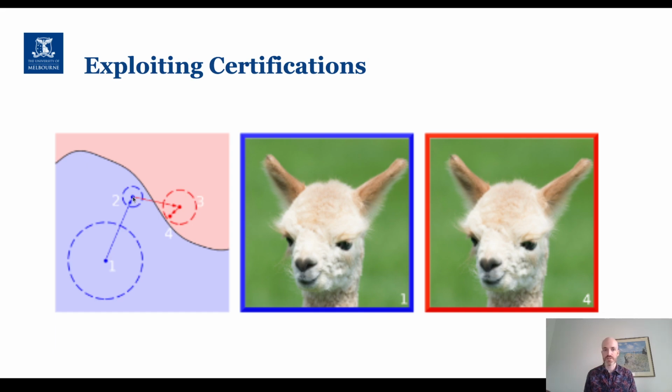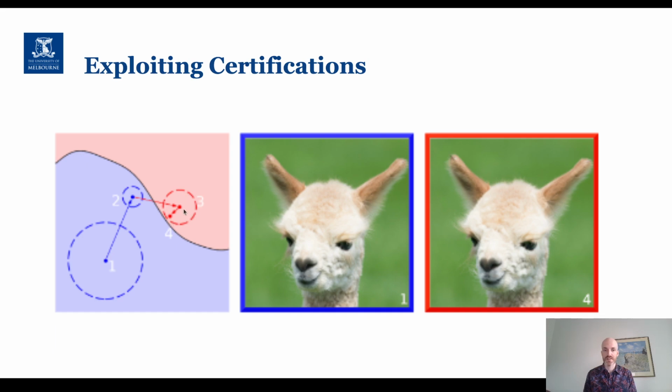So at point 2, we'll again realize, okay, all these points within the certified radii can't be adversarial examples, so we want to take a step outside that, and in our gradient-based approach, this takes us to point 3. Point 3 is now an adversarial example. We can construct that. But if we pass that through the model, that adversarial example still has a certificate. This is one of the paradoxes of certifications, in that adversarial examples still have certificates. And so that certificate is now this red dashed line.